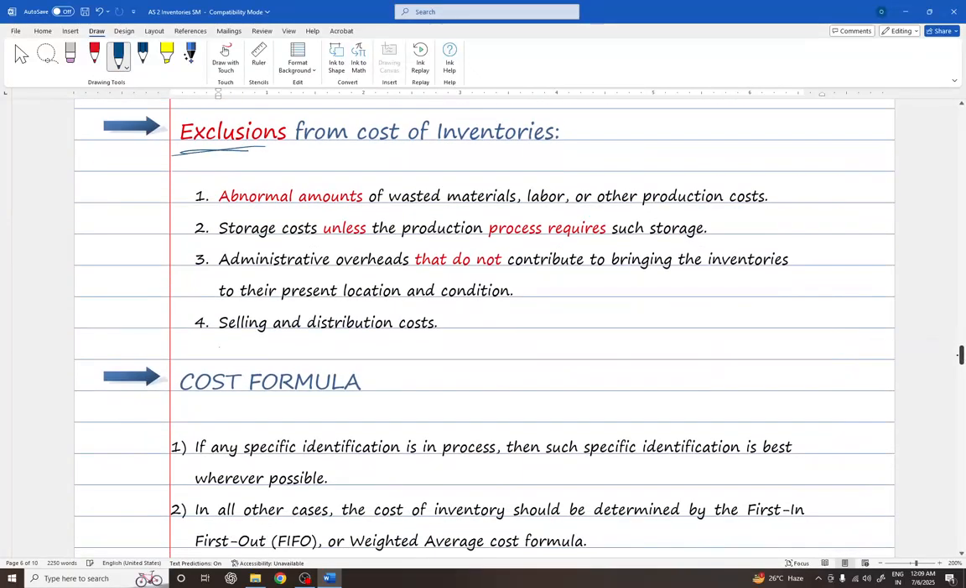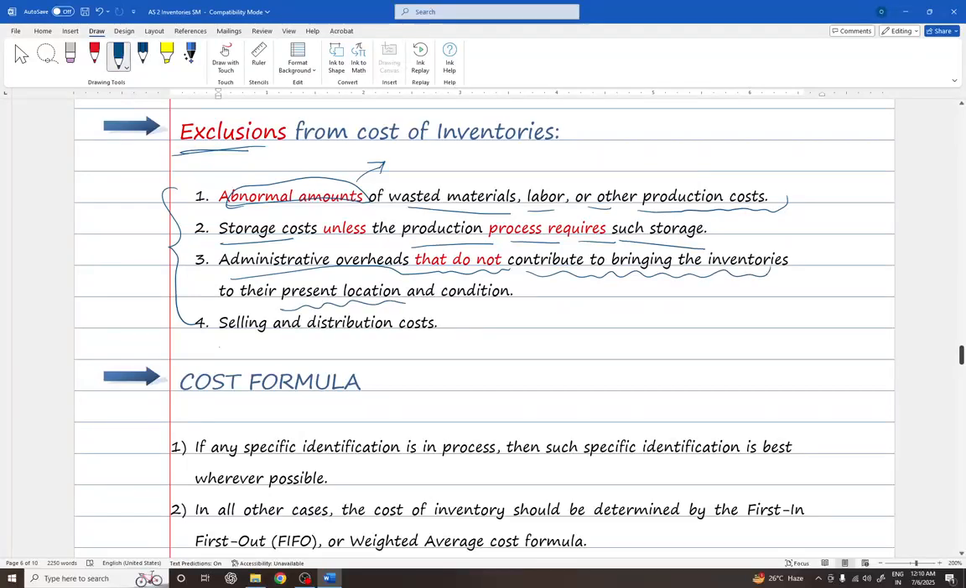Exclusions from the cost of inventory. These are four important points that might be asked directly in the exam. One, abnormal amounts of wasted materials, labor, or other production costs, which are abnormal in nature, shall be part of profit and loss and cannot be considered in the cost of material. Next, storage costs do not form part of raw material unless the production process requires such storage, as we have discussed above. Administrative overheads that do not contribute to bringing the inventories to their present location and condition.